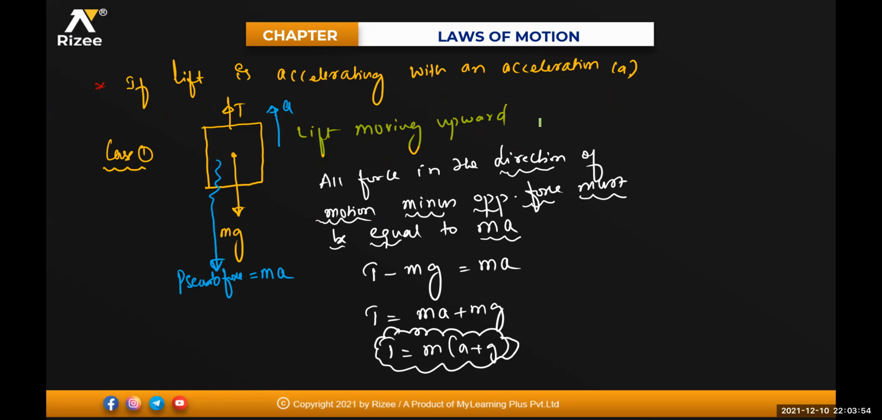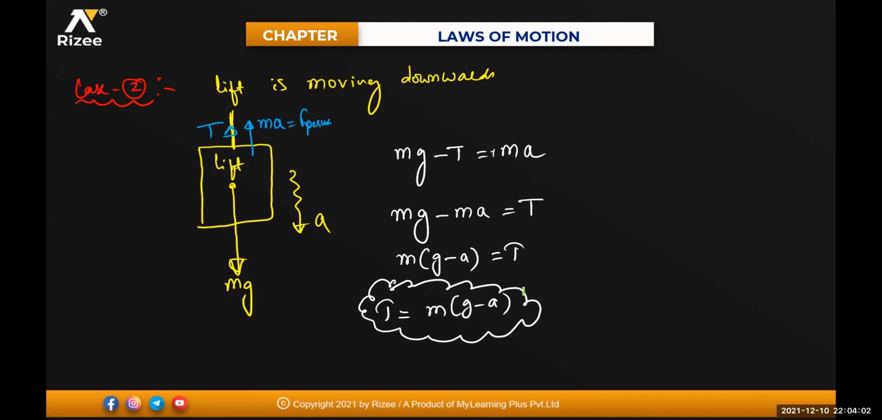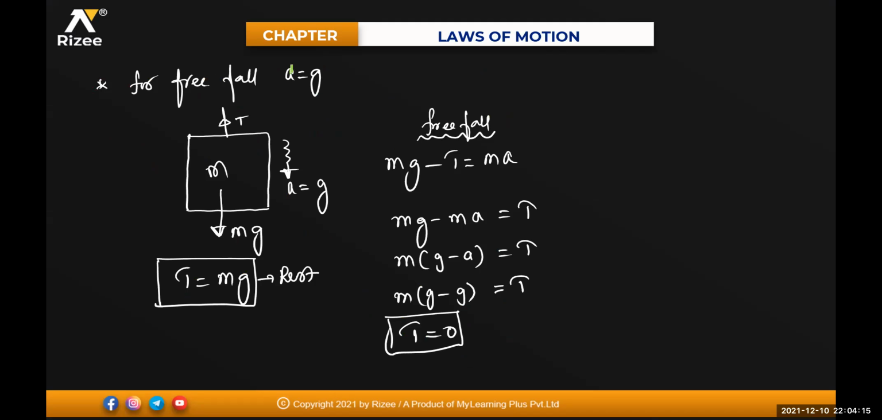So what tension are we getting? T equals m into g plus a. If the lift is moving in the downward direction, then T equals m into g minus a. Clear? Next, for a free fall, the acceleration is g, so the tension will be equal to 0.